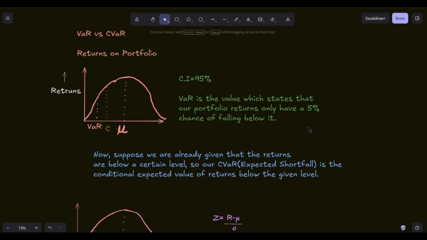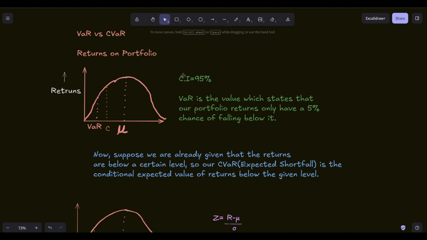Today, I want to talk about a very important topic in financial risk management: value at risk versus conditional value at risk, also known as expected shortfall. Let us start by assuming that the returns on a portfolio are normally distributed with a mean mu and standard deviation of sigma. Now, what does value at risk mean?